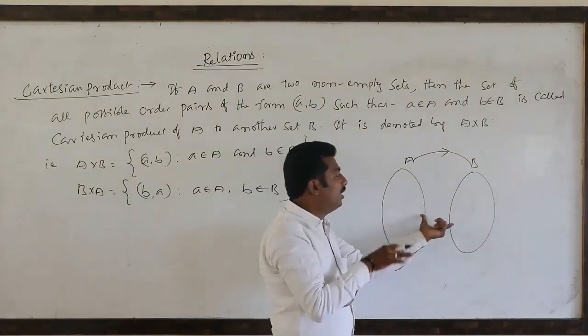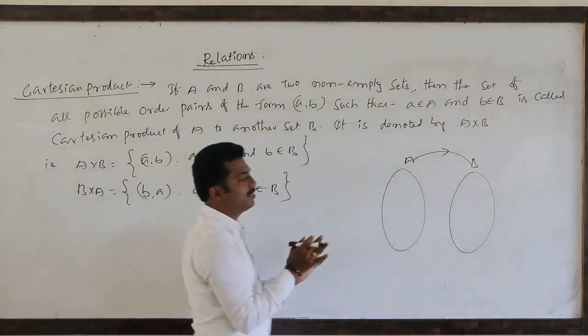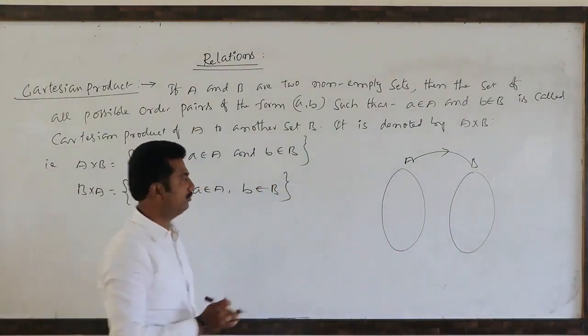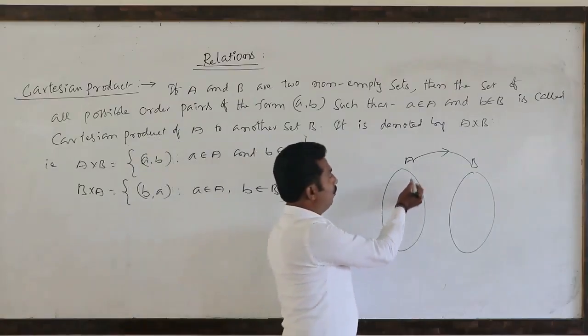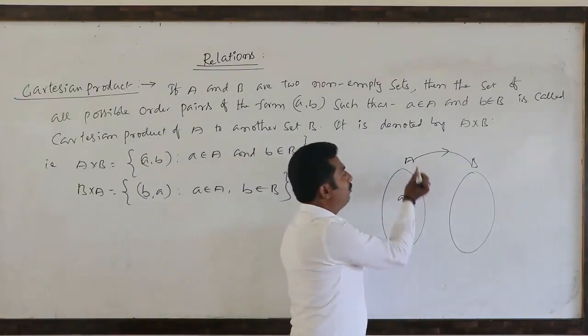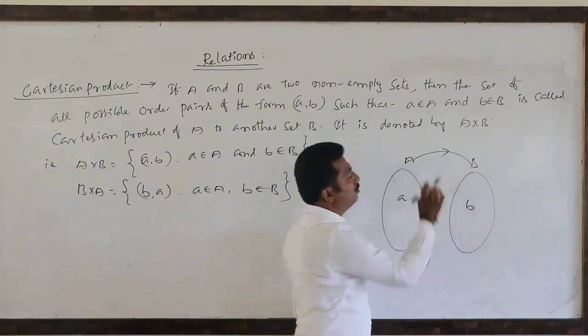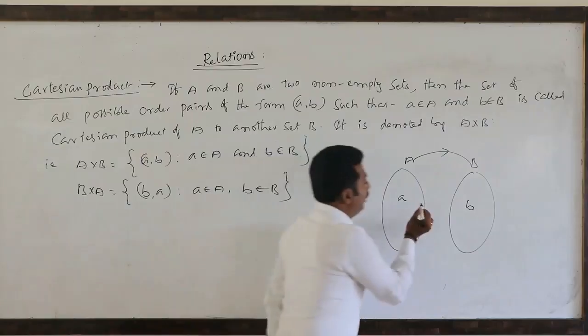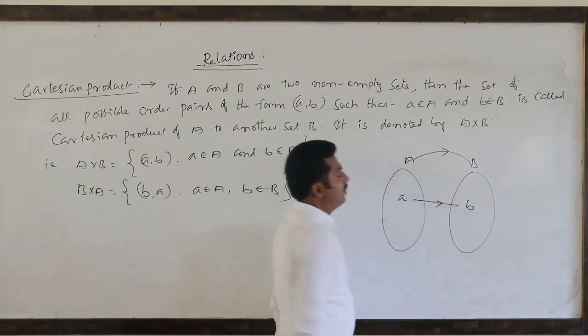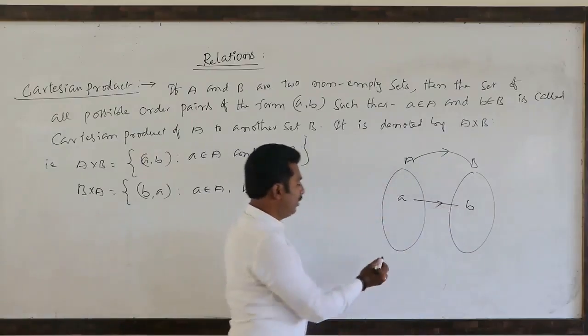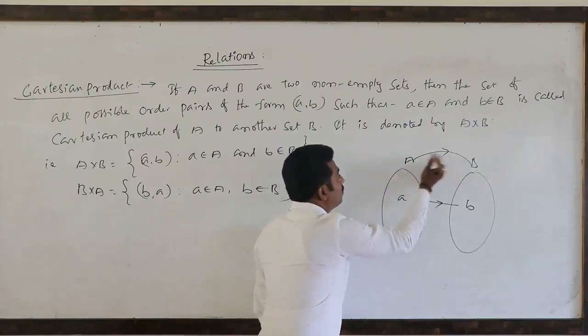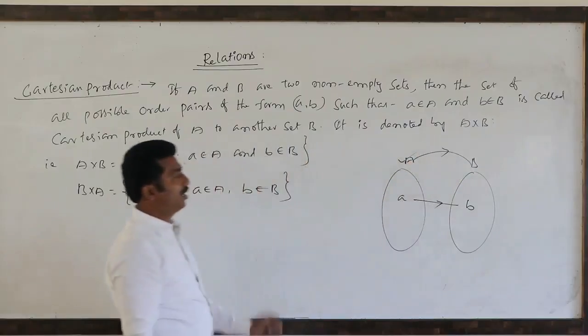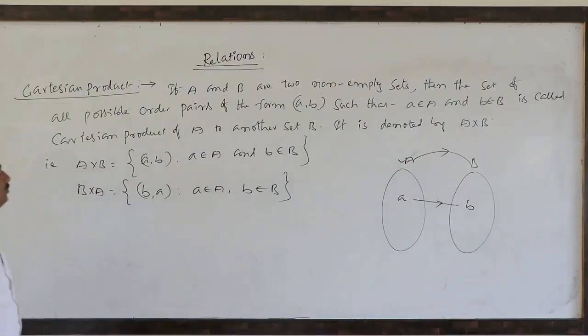To form those relations, some persons or some objects are needed here. For example, A belongs to the first set, B belongs to the second set. A to B, suppose a relation is there, means first we have to discuss the Cartesian product of two sets.